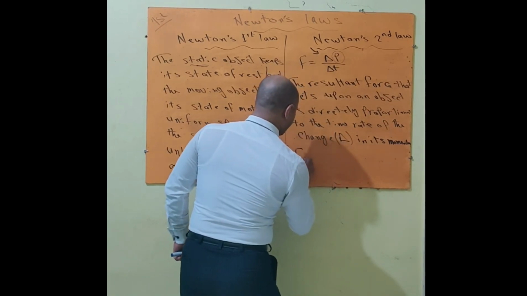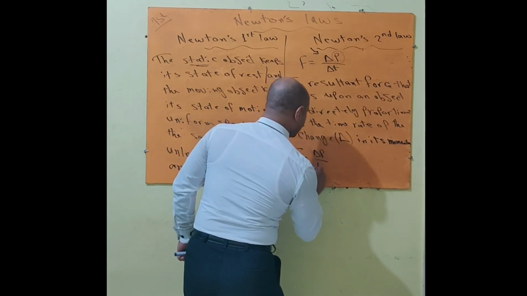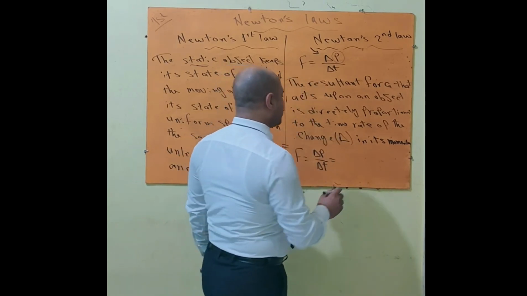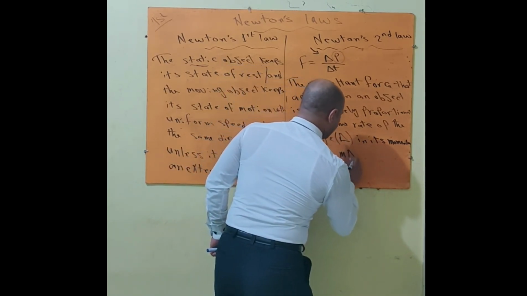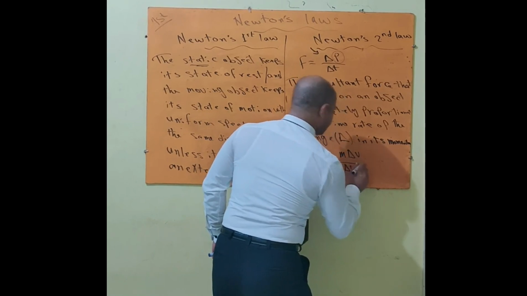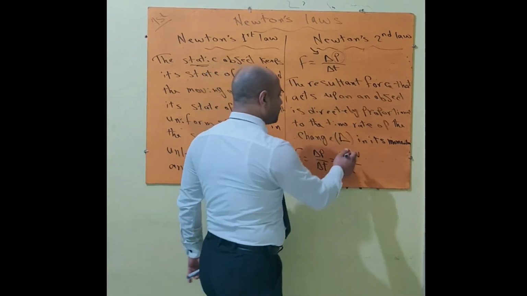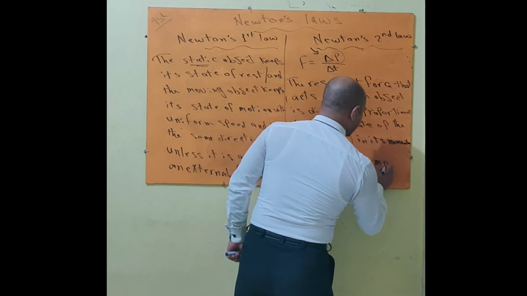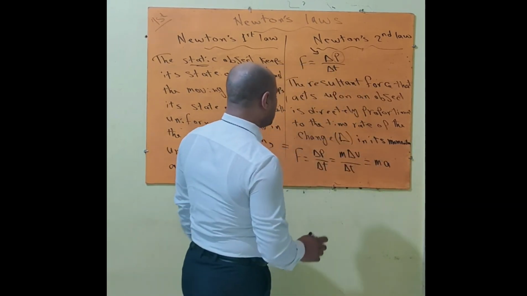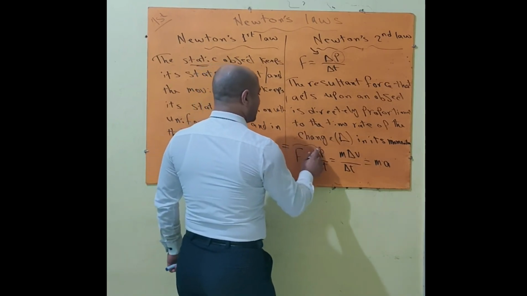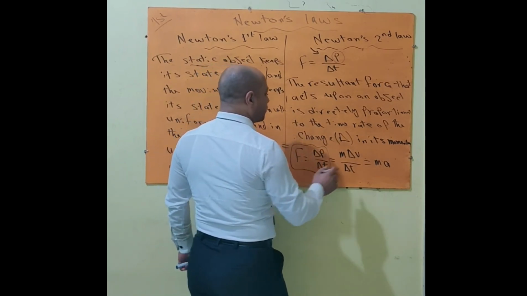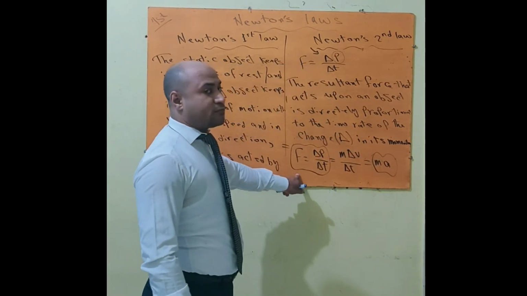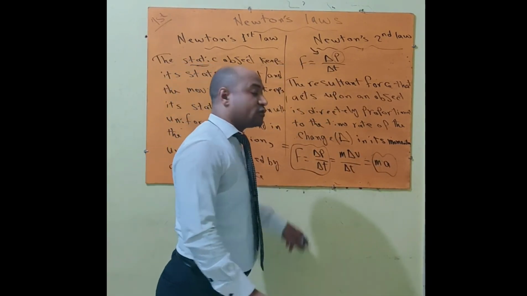Okay, F equals delta P over delta T. Momentum equals what? We have learned before that momentum equals mass times velocity, m v. So F equals m delta V over delta T. And delta V over delta T equals what? The acceleration a. So we can say that Newton's second law equals m delta V over delta T, or equals mass times acceleration, m a. This is another form of Newton's second law.